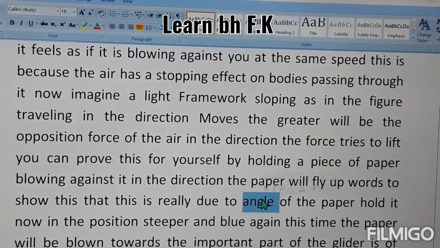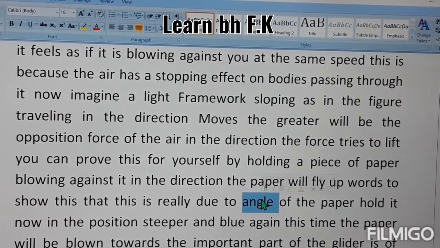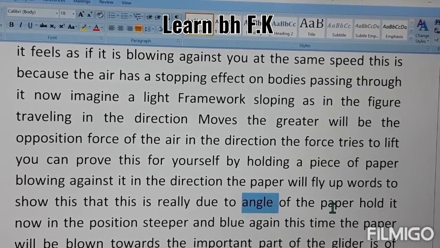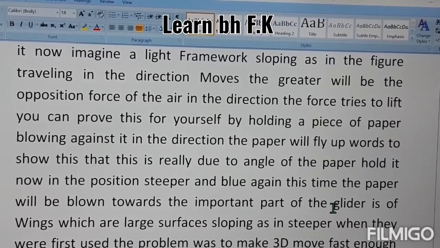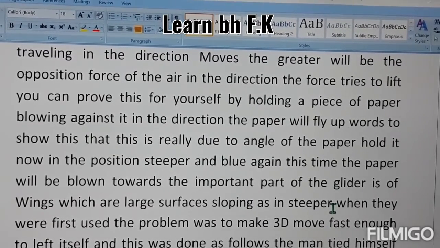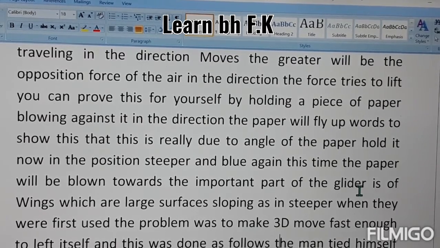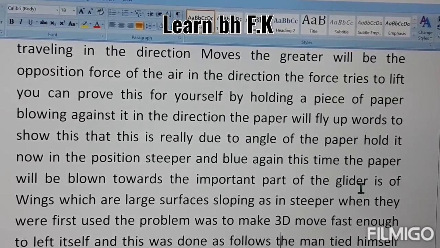So it is very important, the angle which I show you in a steeper position. Just like if you hold any paper or anything, what will happen? You will feel the force of opposition more. So the air will be blown towards the important part of the glider. Through this procedure, the glider flies, which has large surfaces sloping as in a steeper position.